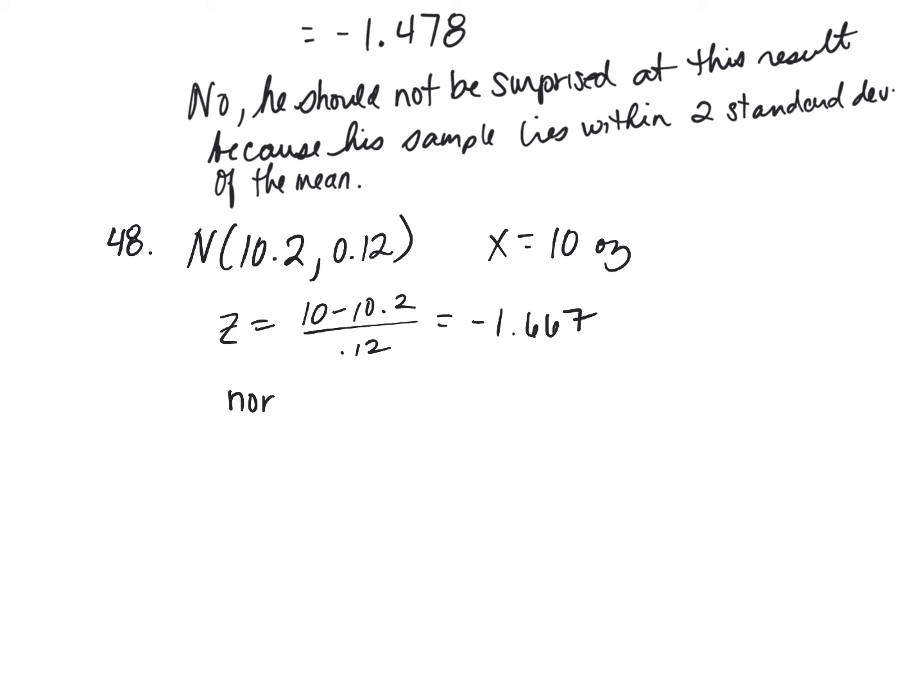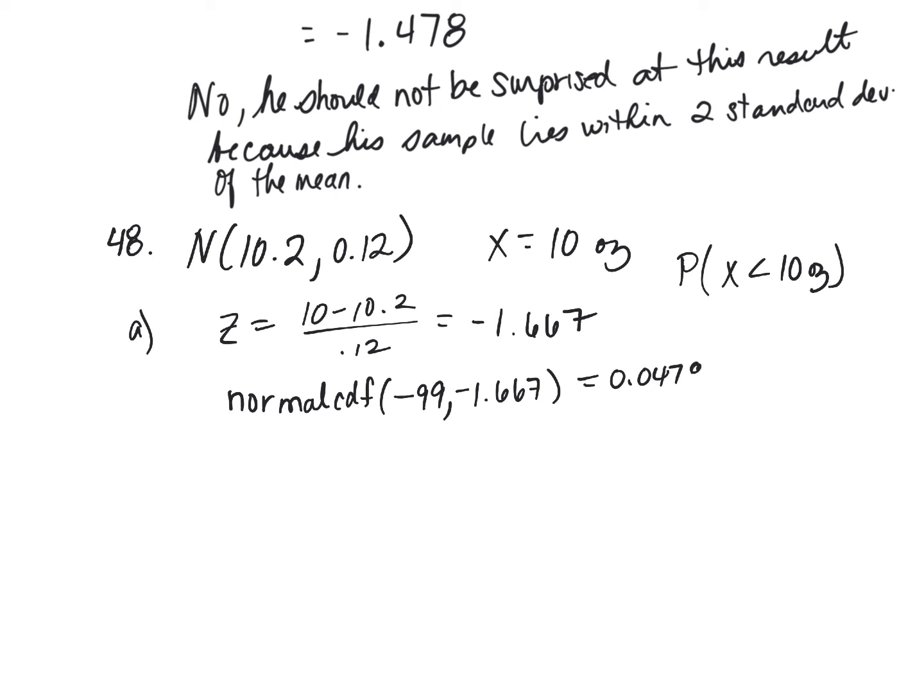And then I can find normal CDF, negative 99, comma negative 1.667. Why is it less than? Because I want to know the probability that it's less than 10 ounces. That would be underweight, right? And I get 0.0478. So 4.78% of bags are expected to be underweight.